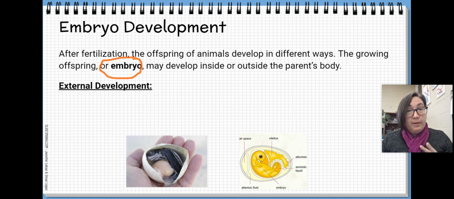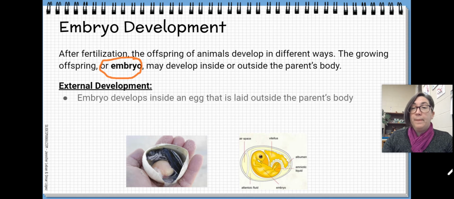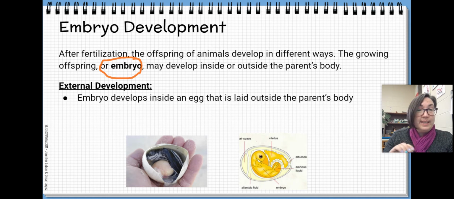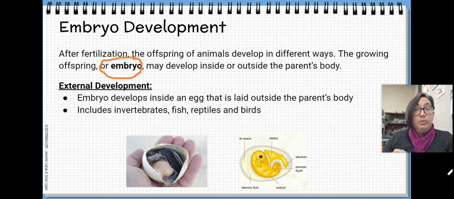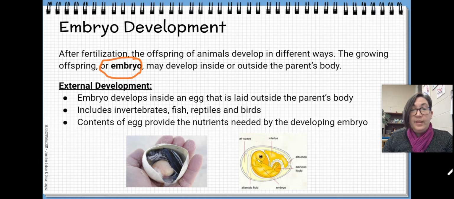So we have two types of major development. The first type is external development. This is when the embryo develops inside an egg that is laid outside the parent's body. External means outside, so the development happens outside of the parent. It includes invertebrates, that's a lot of insects, fish, reptiles, and birds. And the contents of the egg provide the nutrients needed by the developing embryo.